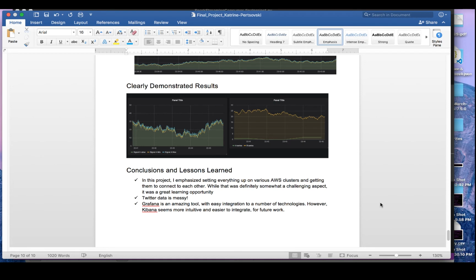One being the Twitter Flume source that wasn't very helpful in the beginning. Another one being the ES Hadoop, which is an Elasticsearch streaming connector. And finally, Grafana.